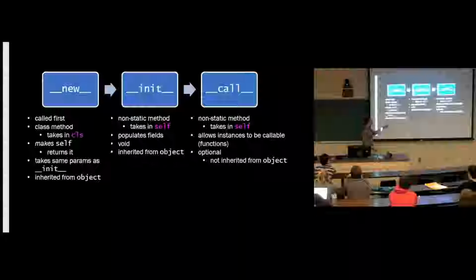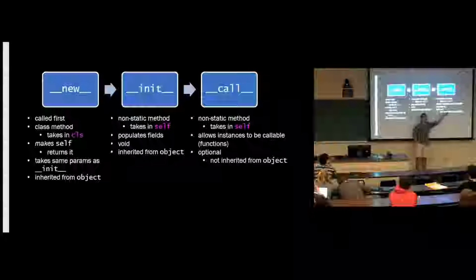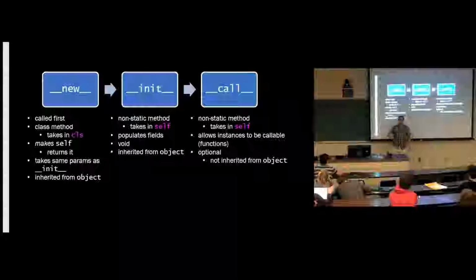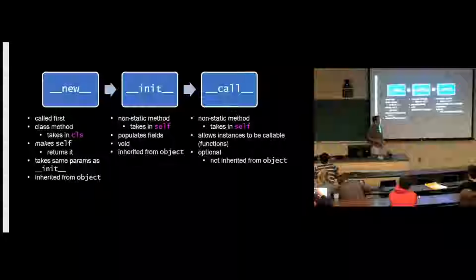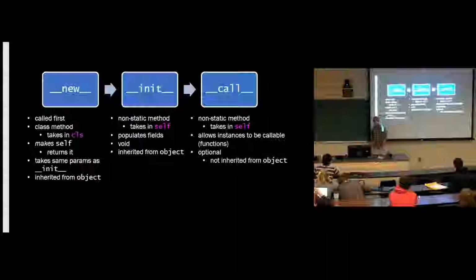Oh, and then there's call. Call is not inherited from object, which means it's optional. We implemented call, and what did that do? It made our instances callable. It made basically instances of our class functions. And it takes in self, it's non-static, and it can take in whatever parameters it wants. It's not related to new or init. So, now that we've reviewed that, let's get into the meta.